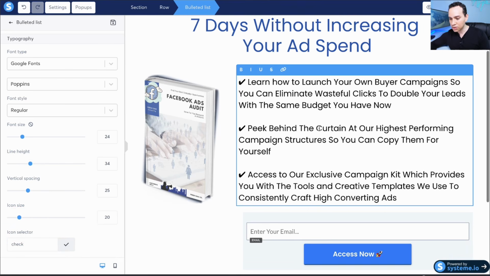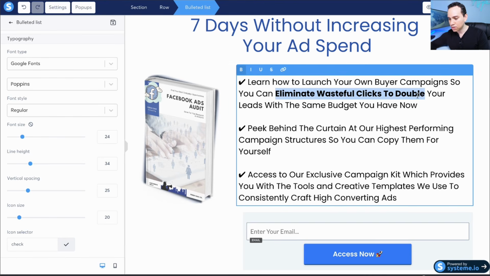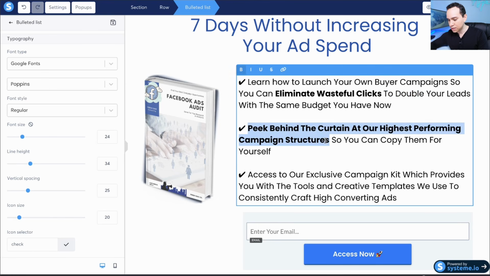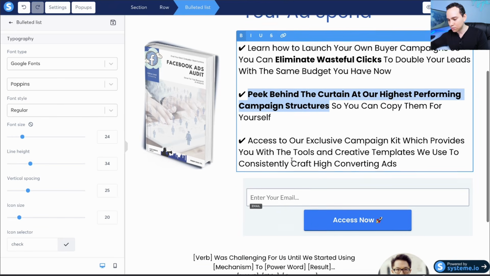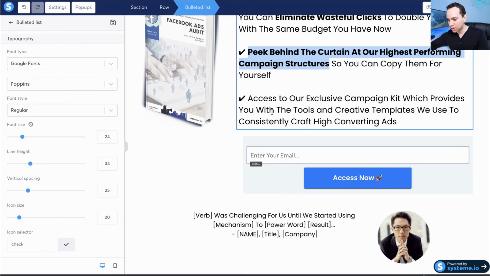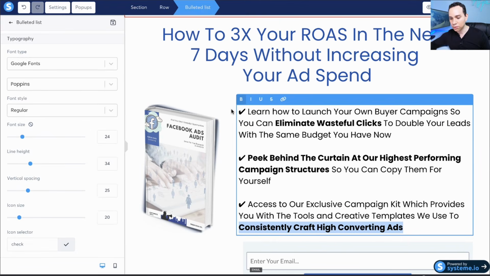So something else I like doing with bullet points is going ahead and bolding parts of the bullet points just in case someone's skimming. So eliminate wasteful clicks. Actually, I think that's enough. We'll go ahead and leave that. And then we'll go ahead and highlight peek behind the curtain at our highest performing campaign structures. Ideally, I would rewrite this bullet point so I don't have to bold half of it. But for time purposes, we'll go ahead and leave it alone. And then we'll come down here and say consistently craft high converting ads. So of course, not everyone's going to read everything.